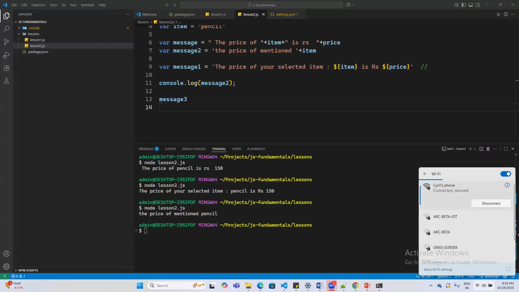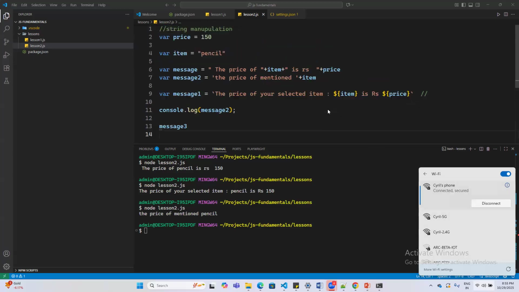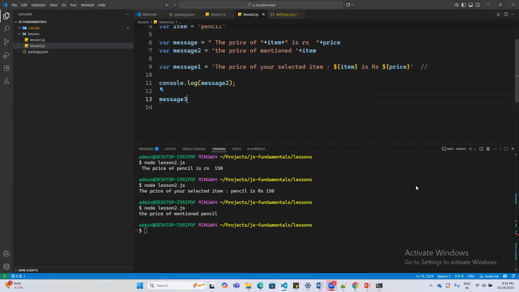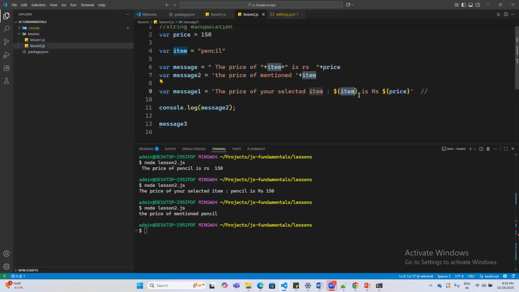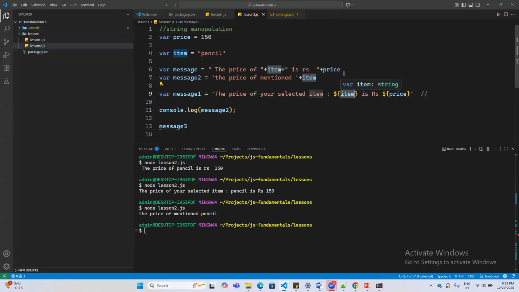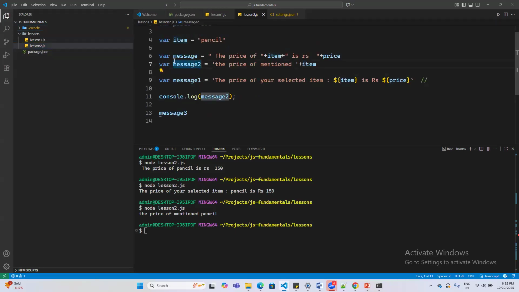Sir, I didn't catch that because when I did the curly brackets and the dollar sign, it is just showing me a message, and when I print it, it is just showing me everything. I'm not getting the dollar in a different color like you are. The color is fine for me because I'm using a different VS Code extension with some settings. But if you have defined the variable, the value of that variable will be printed out to you. So in console.log, you should be printing the original message variable over here.